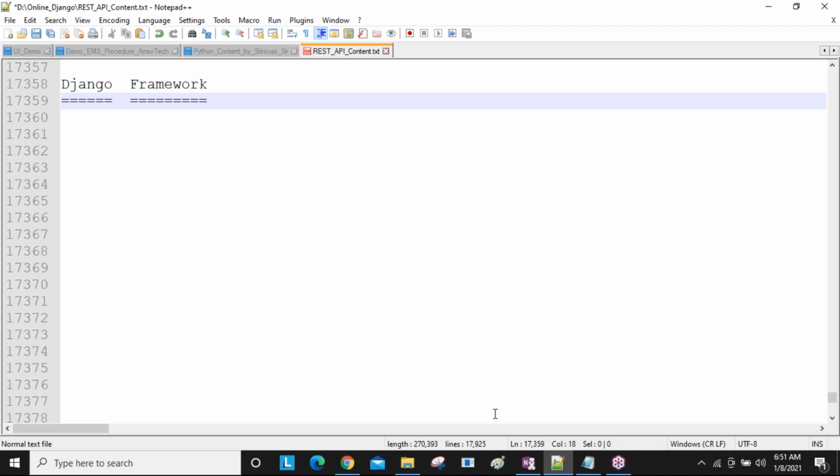MySQL and SQL are also different, and they both are not the same. SQL is Structured Query Language. This is just database related terminology. In SQL, a lot of operations are there: creating, updating, deleting like this. All database related information we are learning in the SQL part, queries related. So MySQL is a separate database. SQL is common to all the DBs. SQL is nothing but queries. How we write them is indicated by using the Structured Query Language.